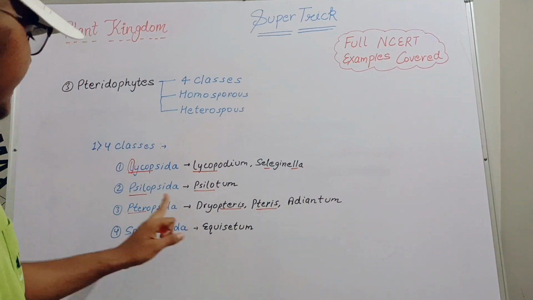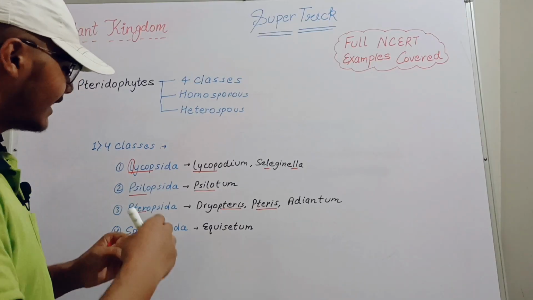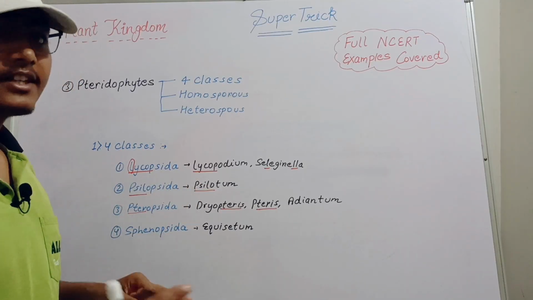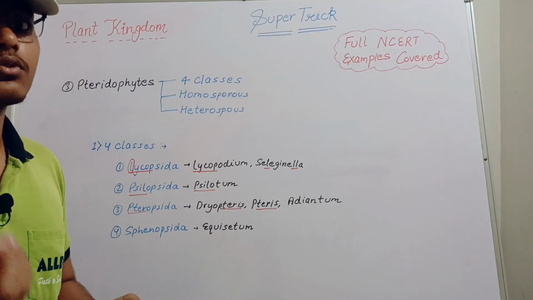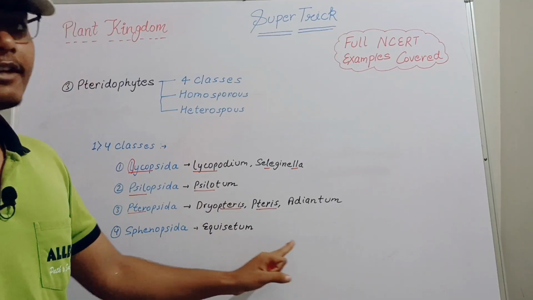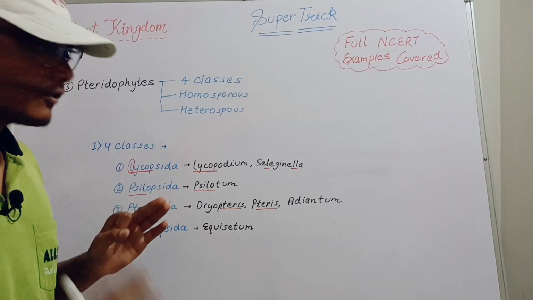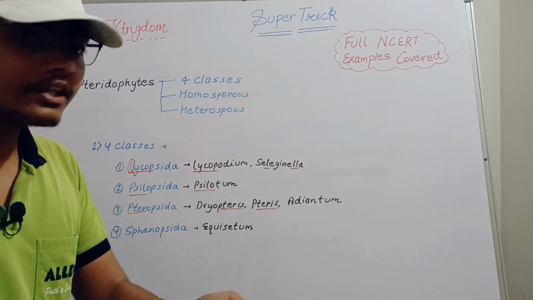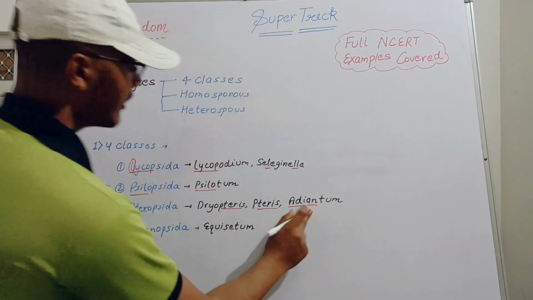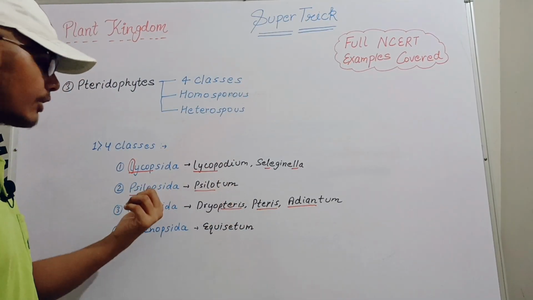Now let's move further. The next one is Pteropsida. Here we use the word pteris first. Let us imagine that there is a huge building, and on it there is a terrace, which as we all know is also known as a rooftop. Here there will be a lot of wind going and fluttering here and there. In Hindi we say आंधी for wind. So the word coming is आंधिया, which is used in this sentence, meaning that it is related to the terrace.